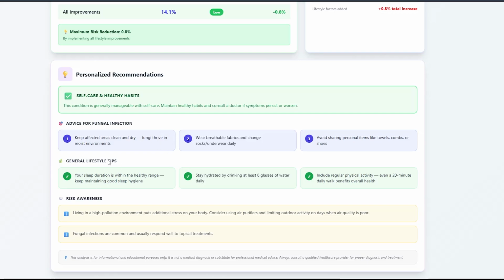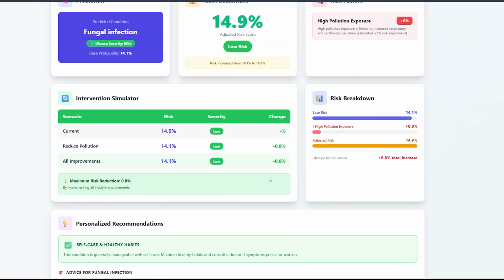And there are some general lifestyle tips as well: sleeping in a healthy range, staying hydrated, and along with that, physical activities also. Then we have risk awareness. In risk awareness, our model is suggesting that living in a high pollution environment puts additional stress on our body, so consider using air purifiers and limiting outdoor activities on days when air quality is poor. Also, fungal infections are common and usually respond well to topical treatments. So this was a simple disease prediction for me.